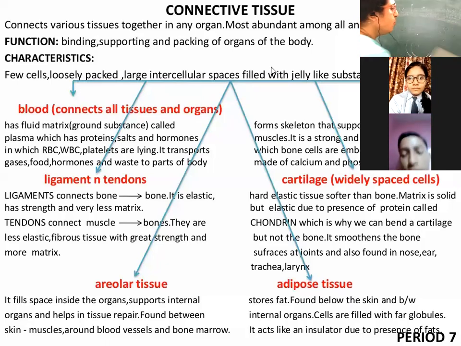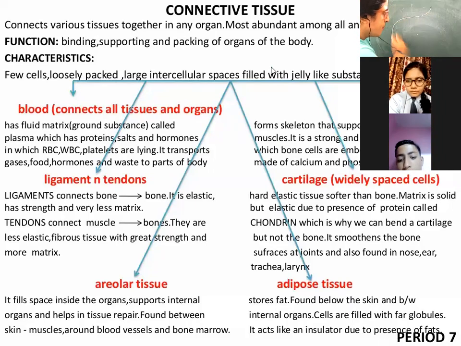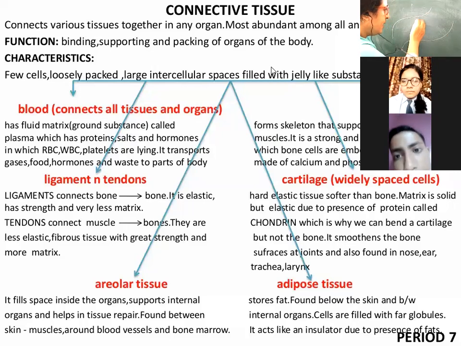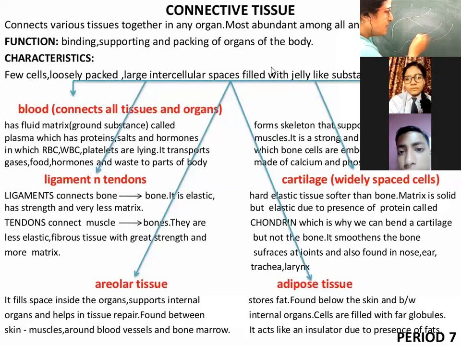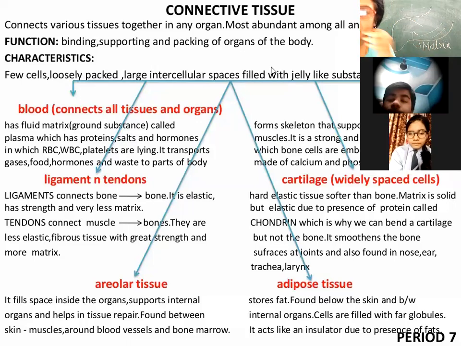You have to understand that among the cells of the connective tissue, there lies a non-living, jelly-like substance, and it is called matrix. The matrix is made up of various chemicals, which is why it is non-living.